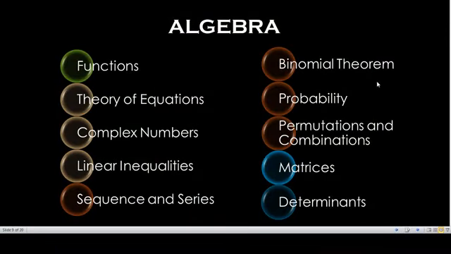So you need to be very good in probability and permutations, okay? And obviously binomial and sequence and series, if you do, it's an added advantage. Followed by matrices and determinants. Now last year it was observed that heavy marks, around 10-11% of the total marks, came from matrices and determinants.